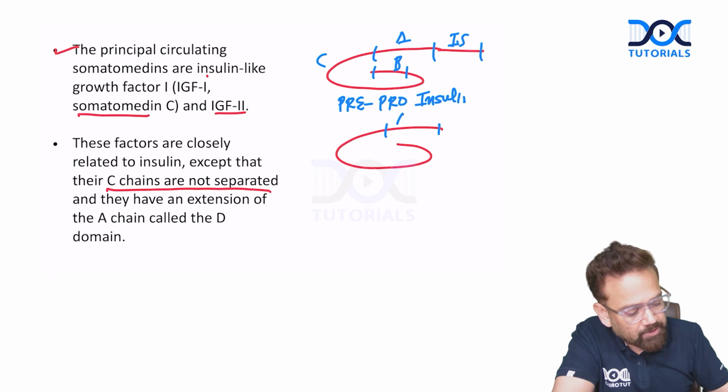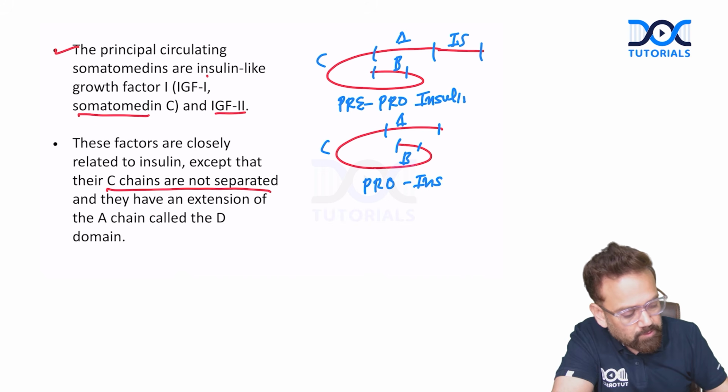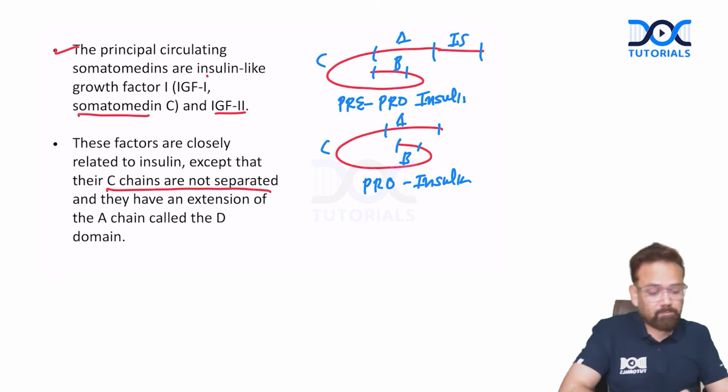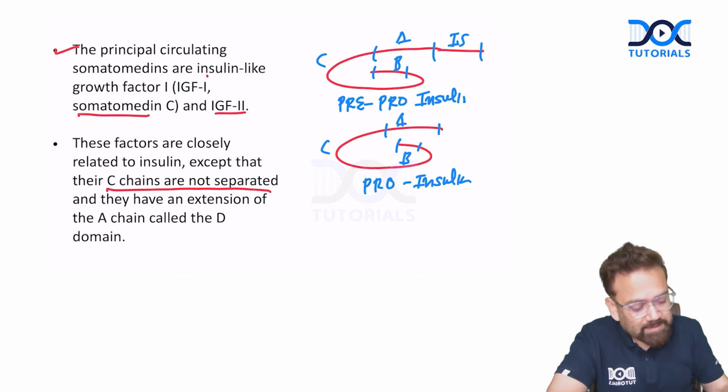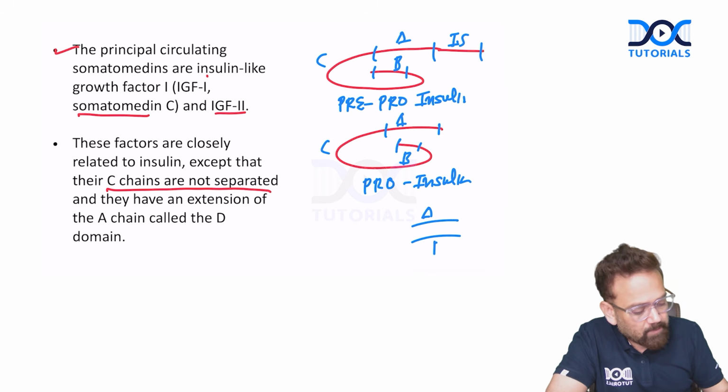We only have A chain, B chain, and C chain. It is called proinsulin. So it is not closer to insulin, but to proinsulin. Why? Because it has the C chain. The C chains are not separated, because in insulin we have only A chain and B chain, and the C peptides are separated.